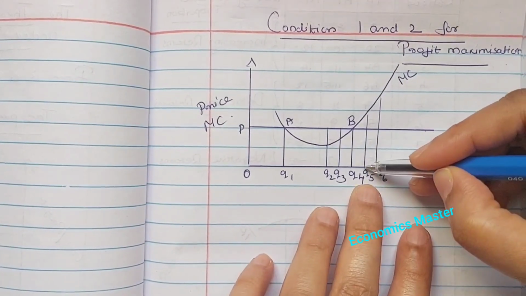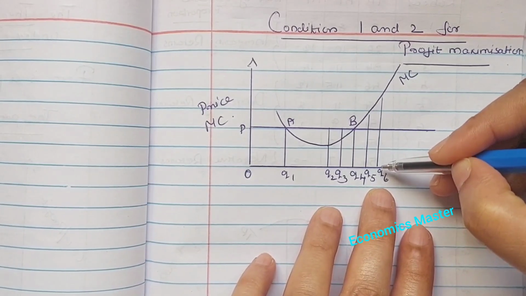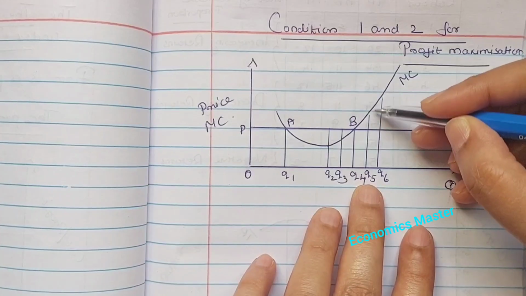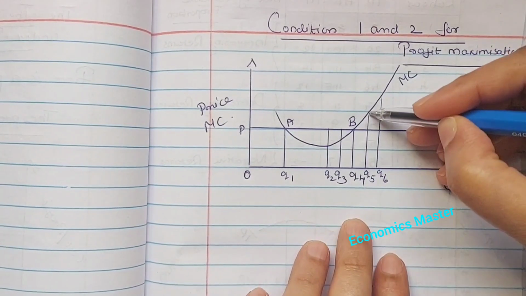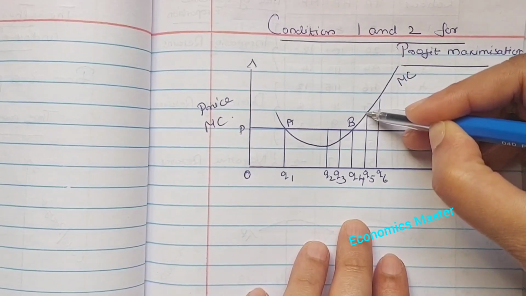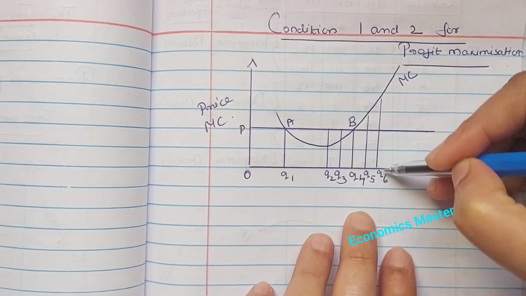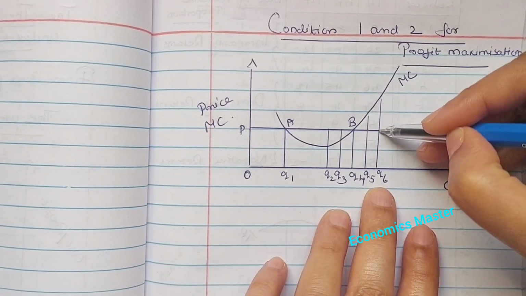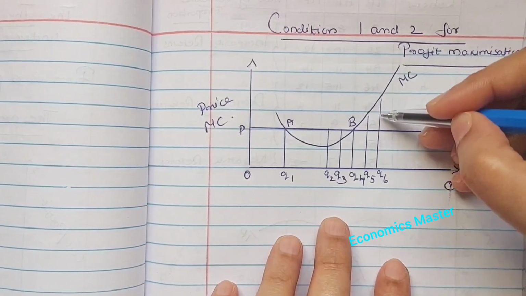And consider Q5 and Q6 levels of output. So the output level of a profit maximizing firm cannot be Q5 or Q6 because the marginal cost is greater than the price level. At Q6, marginal cost is greater than price. So both conditions are not satisfied.